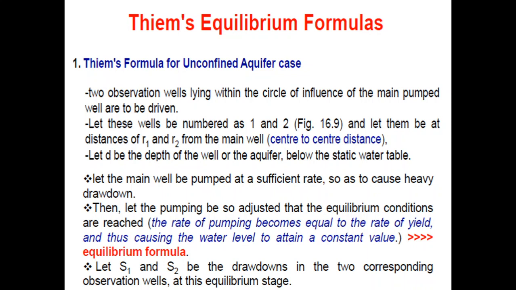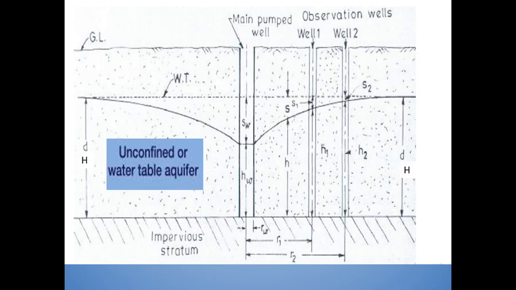So for understanding the Thiem's formula, let us see the sketch which is prepared. Here this particular well is the main well from which the water is pumped at a constant rate. Bottom of this is the impervious stratum and the uppermost portion shows the ground level. This WT is the original water table and this is the main well from which the water is taken out.